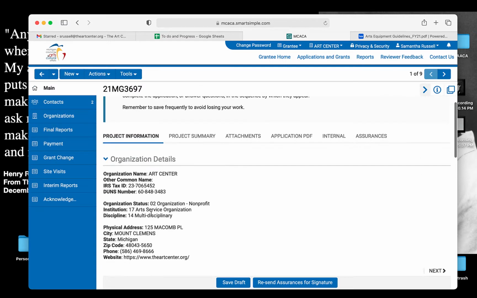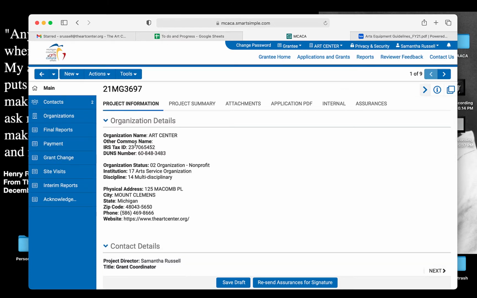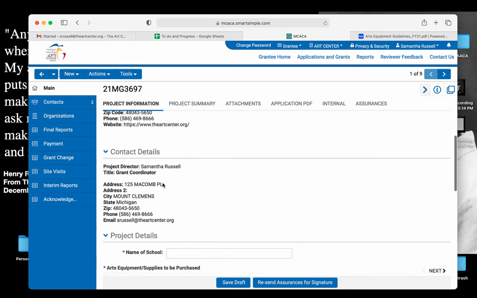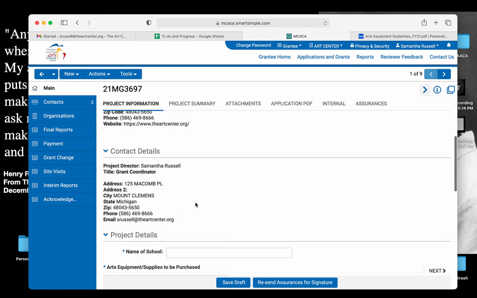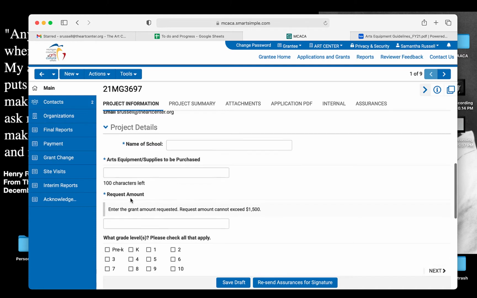So going back in, scrolling just a tad down, you can see we have the project information, project summary, attachments, application PDF, internal assurances. And so under project information, that's where we're going to start. Double check the organization's information is correct, that there isn't any typos or anything wrong. Contact details, make sure that that's you, correct name and address. And then the project details is where we're going to start. So anything with an asterisk, again, of course, is required.